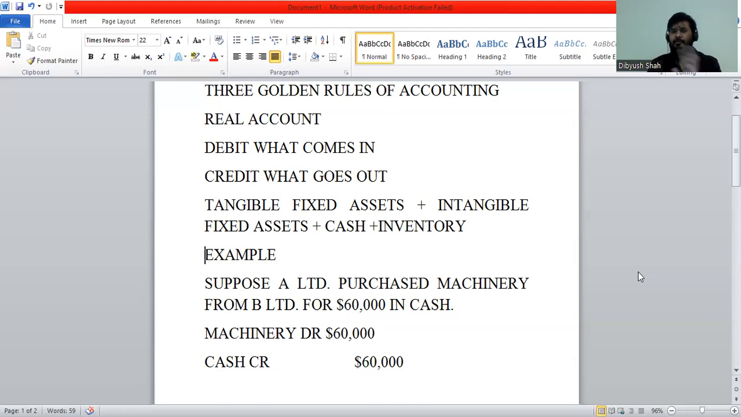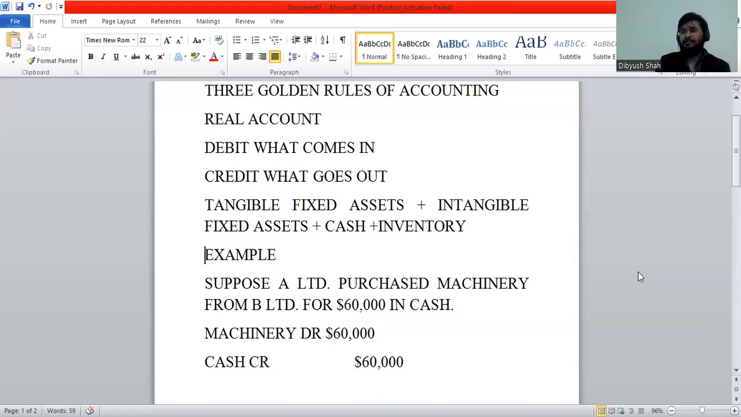Apart from that, most of it, though its heading is real account, will fall under different subheadings into personal account or representative personal account. No nominal account comes in the balance sheet. All nominal accounts are expenditures and losses that are in the profit and loss account or income statement, and at the end of the year, they are closed down and the balances are carried forward to the balance sheet items. So real account will never include a nominal account at all. So let's look at an example for a tangible fixed asset.